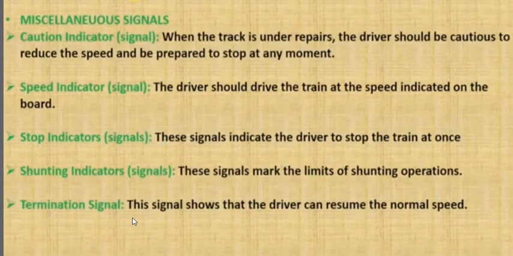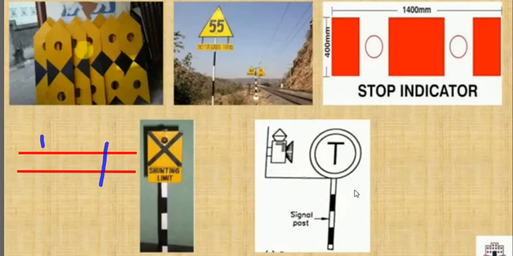Next is the terminal signal. This signal shows that the driver can resume normal speed. For example, when there is a speed limit and the speed limit ends, a termination signal is provided. See, this is a speed limit, and this is the speed limit end indicator. So these are the special signals.